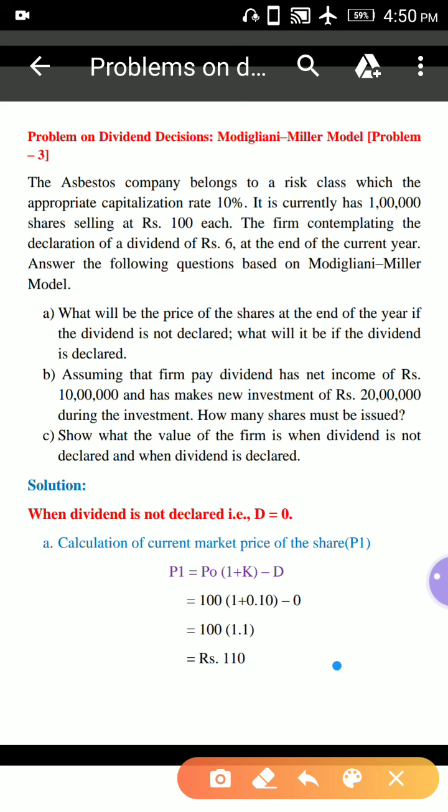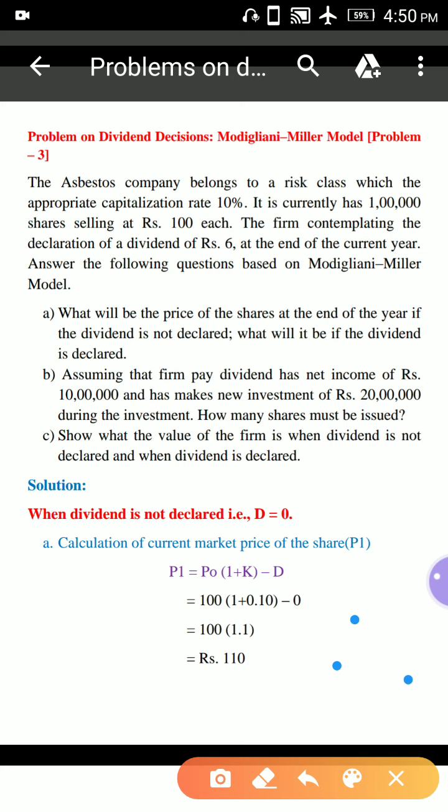So based on this information, here we need to calculate what is the market price of the share at the end of the current year. Okay, calculation of market price of the share at the end of the current year when dividend is declared and when dividend is not declared.